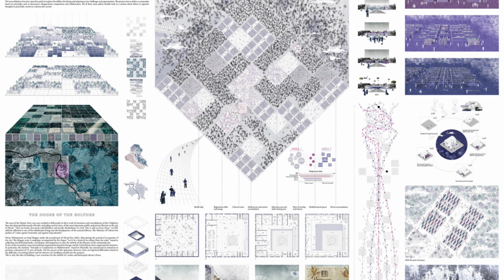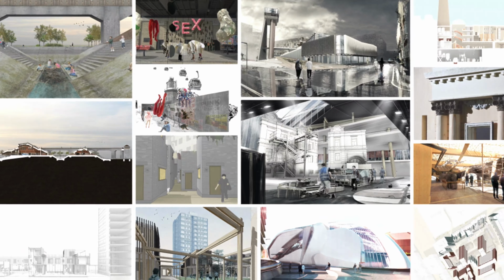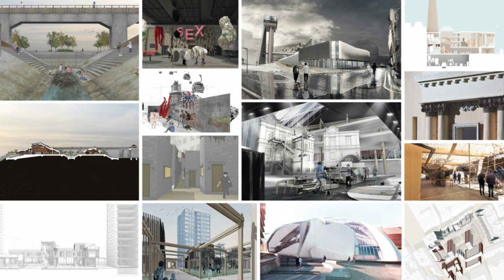I am listing here all the points that a thesis requires. So in thesis, we need a selection of topic at the first phase, and in the second phase, it is the proposal of topic, and in third phase, it is the approval of topic. In fourth, it's site selection. In fifth, it is literature review, and in sixth, it's site analysis. In seventh, it's case studies, and in eighth, we have concept development.